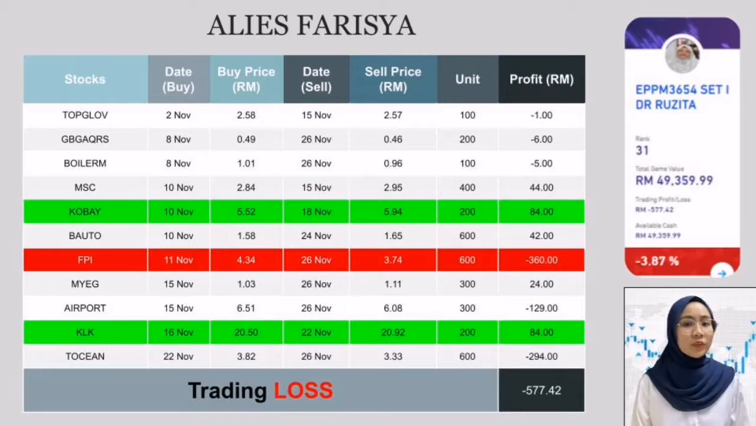For my performance for these tradings, my total earning from all stocks I have purchased is 278 ringgit, which is what I have earned from MSC, Kobe, Bauto, MyEG and KLK. But overall, my trading loss is 577 ringgit 82 cents, which is the losses incurred for FPI and T-Ocean stocks.